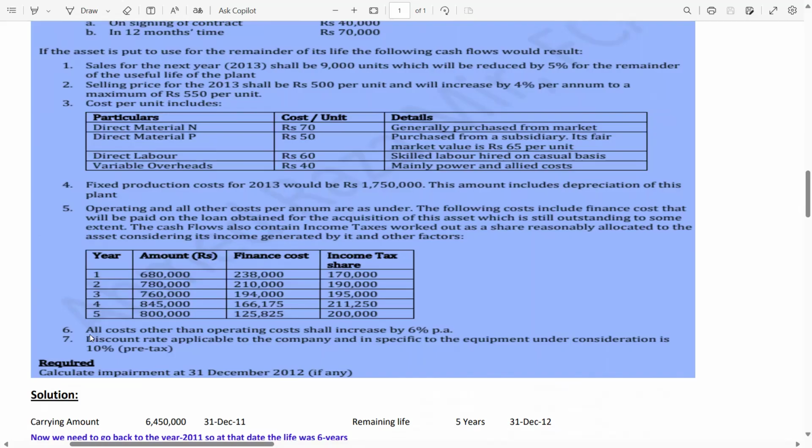Let's read point 6. All costs other than operating cost shall increase by 6% per annum. Discount rate applicable to the company and in specific to the equipment under consideration is 10% pre-tax. It's written pre-tax, so no need to include these income tax figures.